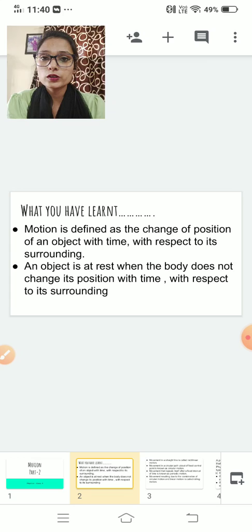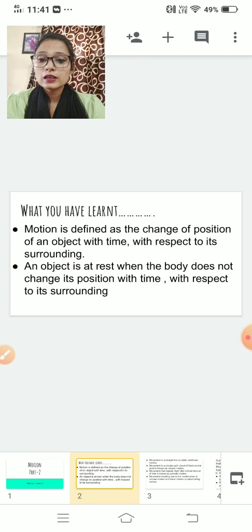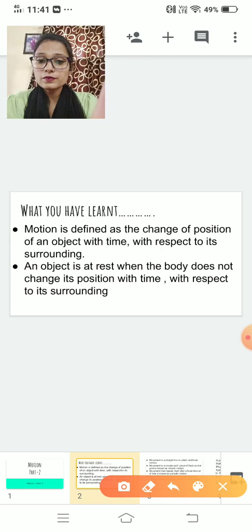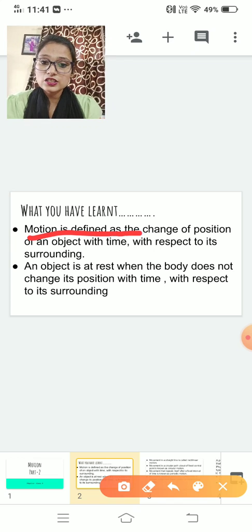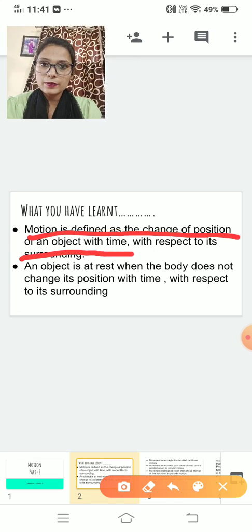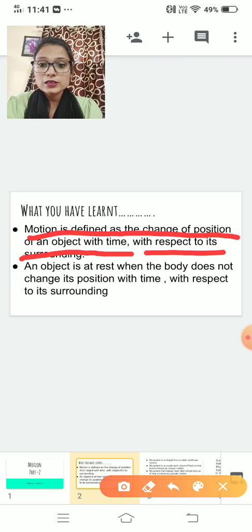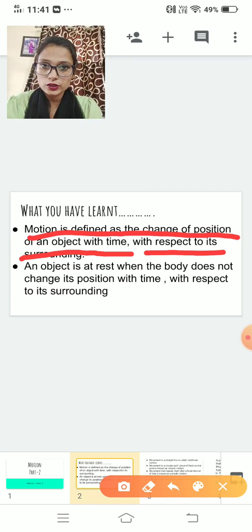What do you mean by motion? If there is any change of an object with respect to time and with respect to its surrounding, it is known as motion. See here, motion is defined as the change of position of an object with time or with respect to its surrounding.